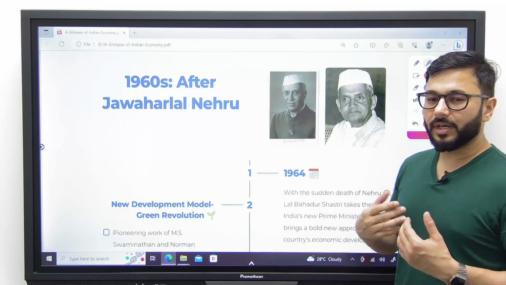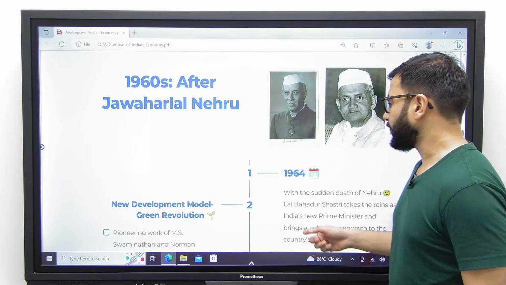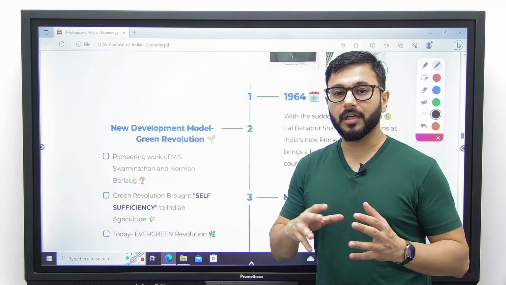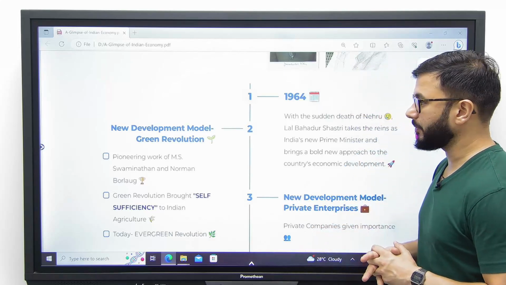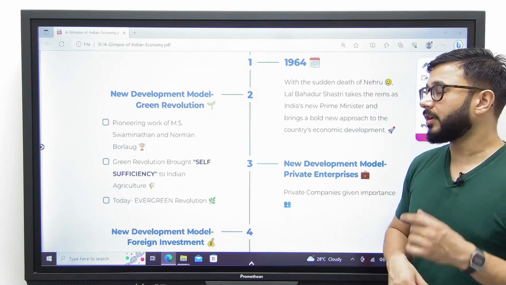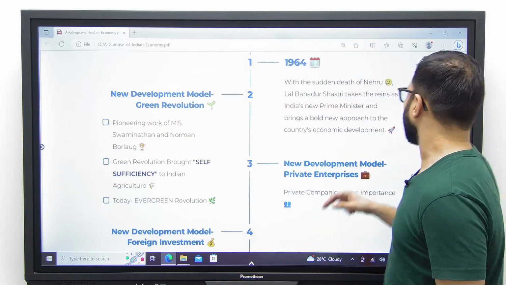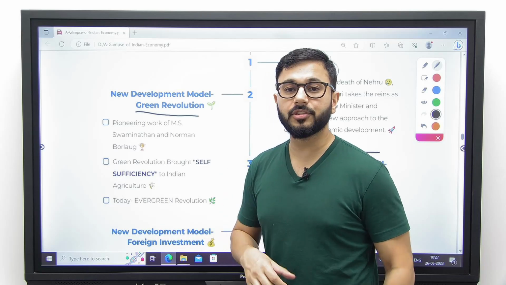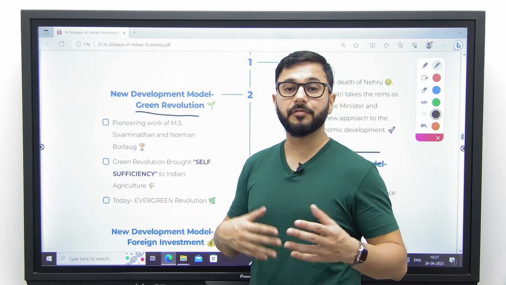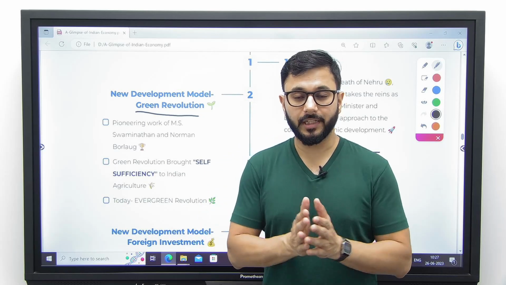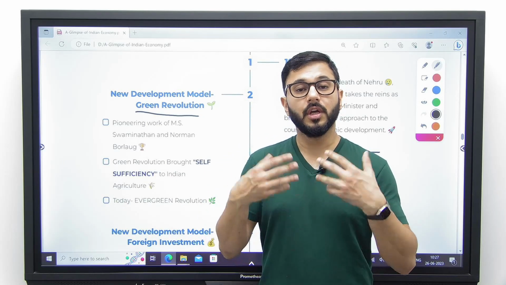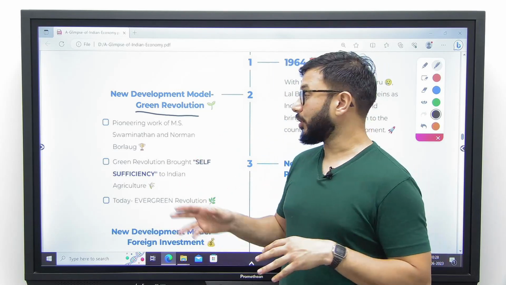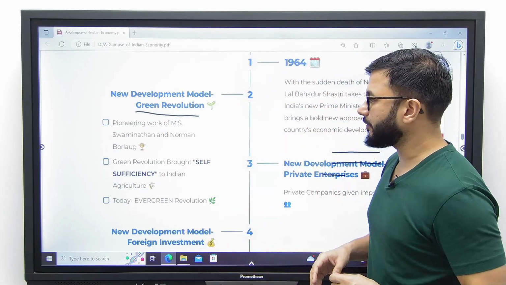Let's move ahead. What happened in 1960s after Jawaharlal Nehru? Nehru ji passed away in 1964, and after that Lal Bahadur Shastri took over the reins of the economy. He brought about various changes. Number 1, a new development model focused upon green revolution was started, because Lal Bahadur Shastri realized that if we want to modernize India, if we want to grow India, we have to grow our agriculture, we have to promote the farmers, we have to modernize and put in more income in the hands of farmers, and that was possible only through technology. That is where green revolution came in.